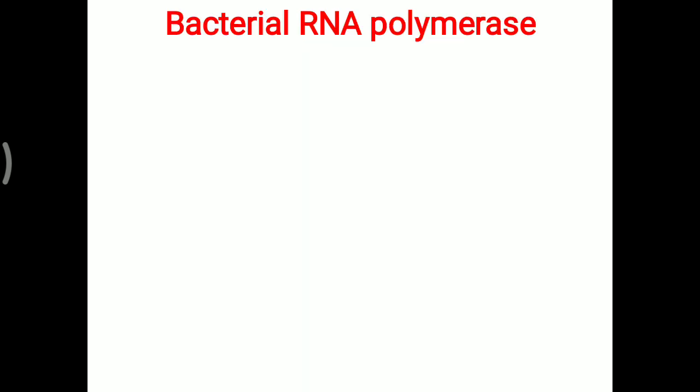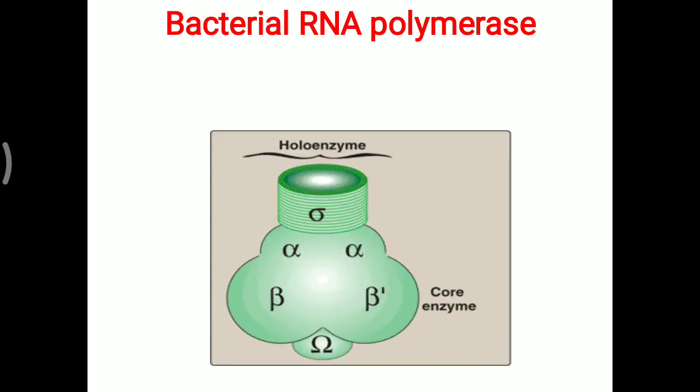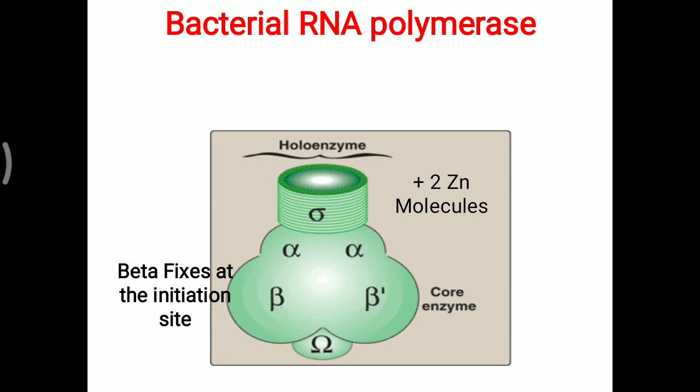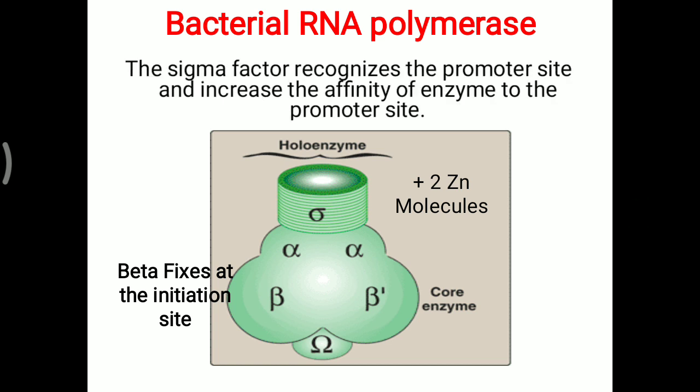Further, there is some difference between eukaryotic and prokaryotic, or simply bacterial, RNA polymerase. Here the structure of bacterial RNA polymerase is given, which contains 2 alpha, 2 beta, 1 omega and sigma subunits. Over that bacterial RNA polymerase, 2 zinc molecules are also present. The beta subunit fixes at the initiation site of transcription. But before that, the sigma factor recognizes the promoter site and increases the affinity of the enzyme to the promoter site. So both beta and sigma are most important for the activity of this RNA polymerase.